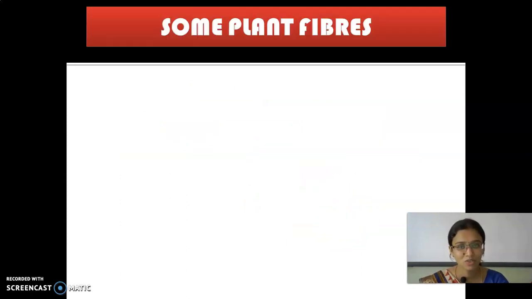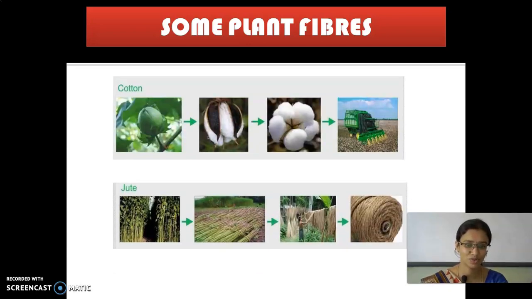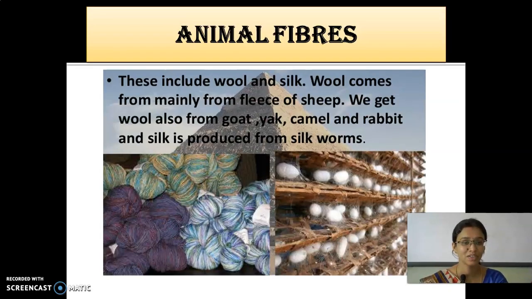Okay. Next, what are the sources of plant fibers? List them out one by one. Yes, cotton, jute, and flax. But the most commonly available are cotton and jute. And what are the animal fibers?